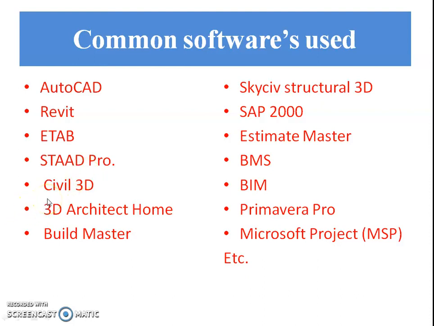Next software is Civil 3D. This software is developed by Autodesk. It is civil infrastructure design and documentation software. This software supports BIM, that is Building Information Modeling, to improve drafting, design and construction documentation. Next software is 3D Architect Home. The architectural design uses 3D software to create a model of buildings and other structures.